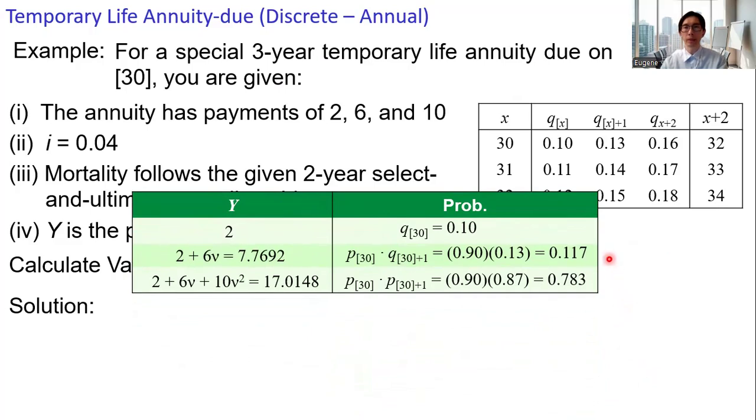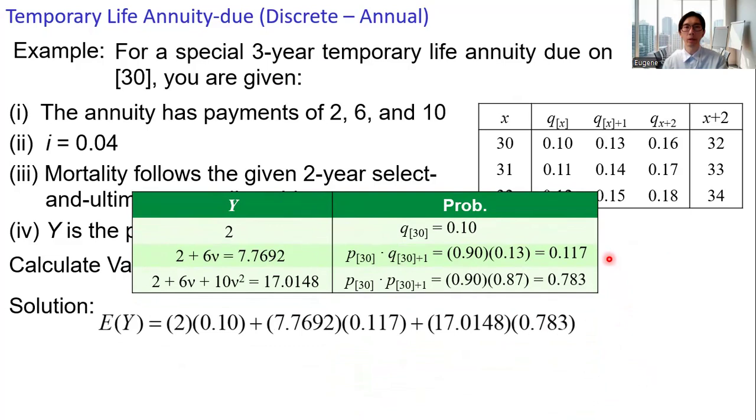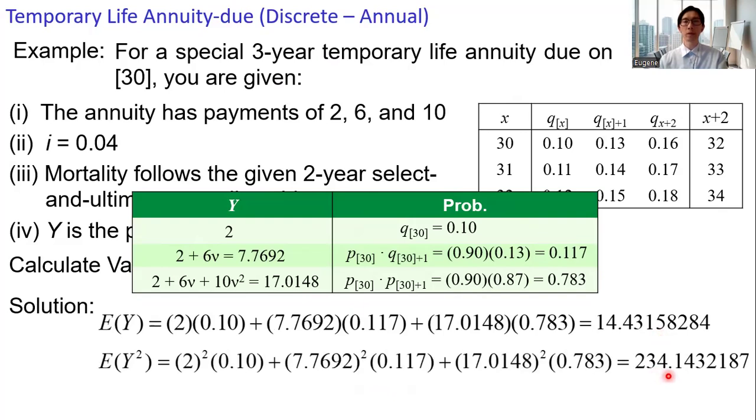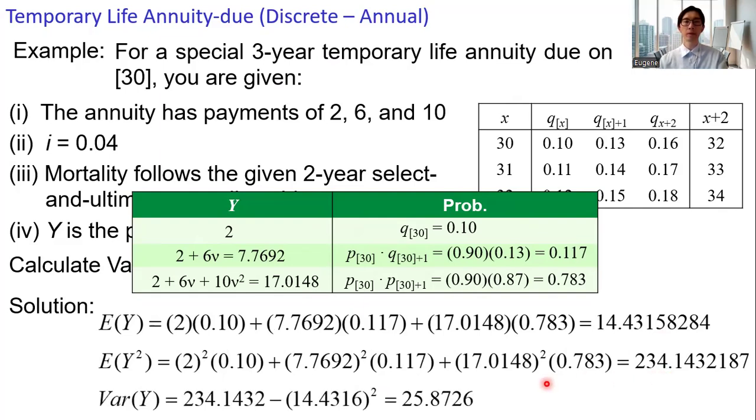With this table, then we can get the expected value and the variance accordingly. We have the expected value for Y. Multiply Y by the associated probability and then sum them up. Upon calculation, we get 14.4316. And then the expected value for Y squared, 234.1432. And we can get the variance of Y. And we get the answer, 25.8726.